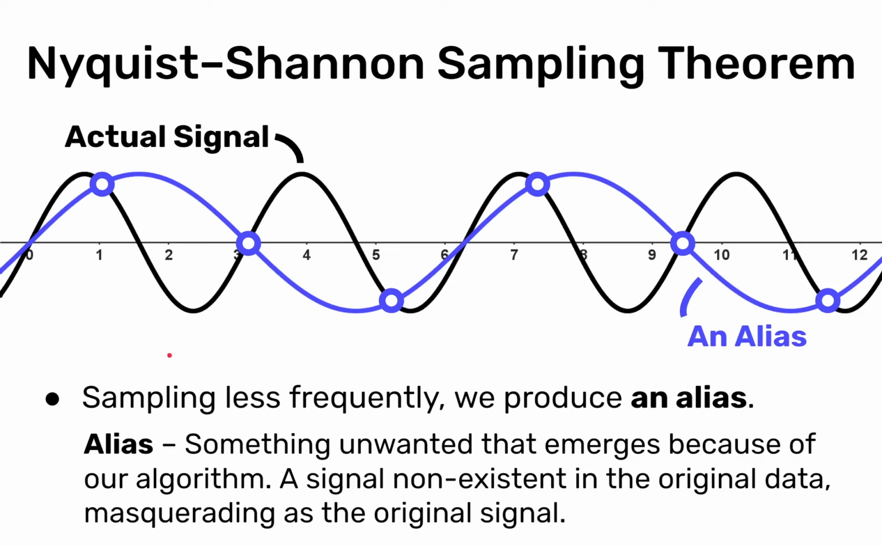Alias means generally something unwanted that emerges because of our algorithm, some kind of signal that is non-existent in the original data, masquerading as the original signal. If we didn't have this black line here, then we would guess, because of our samples and our values here, that the blue line was the signal. But in reality there was a higher frequency signal down here, and we didn't get this, we got this alias signal instead.